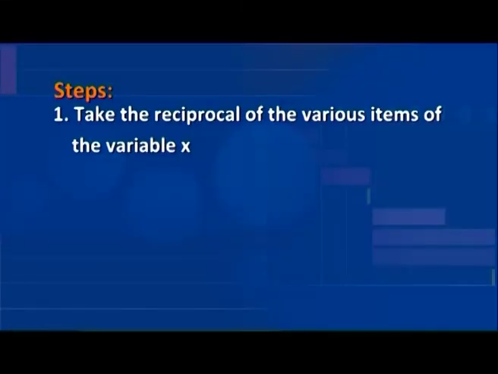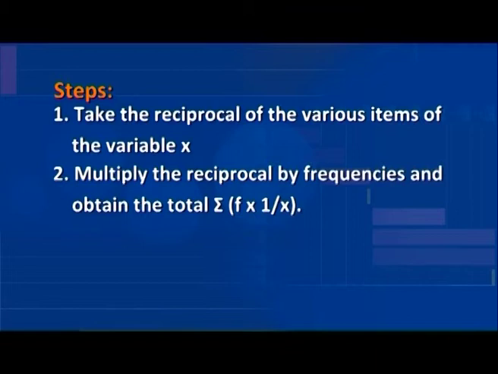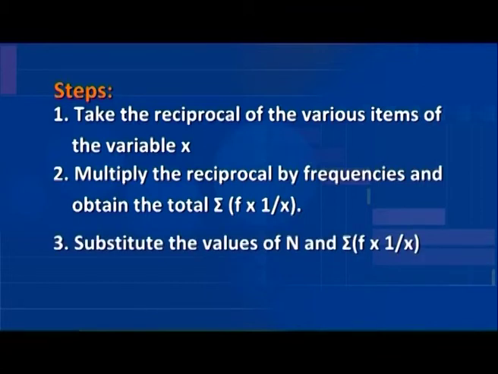Let us list the steps to calculate the harmonic mean in discrete distribution frequency series. Take the reciprocal of the various items of the variable x, multiply the reciprocal by frequencies and obtain the total sigma f into 1 by x. Substitute the values of n and sigma f into 1 by x. Obtain the harmonic mean.